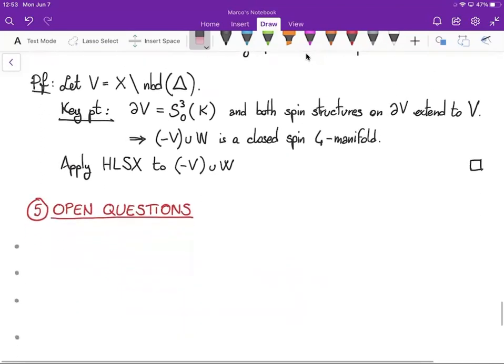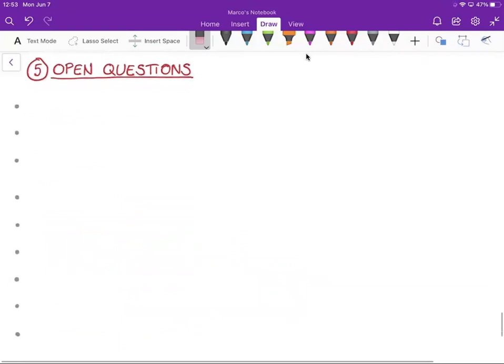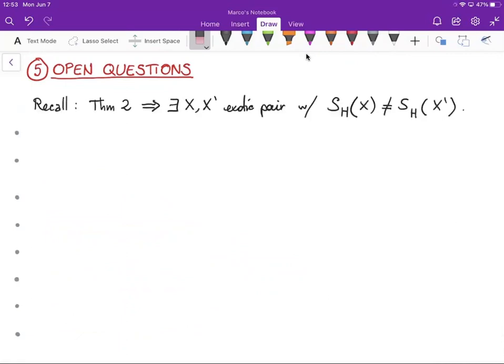Finally, I would like to spend some time discussing some open questions. I will start by recalling that a consequence of theorem 2 is that H-sliceness can detect exotic pairs. So there exists an exotic pair of manifolds X, X prime, such that their sets of H-slice knots are different.